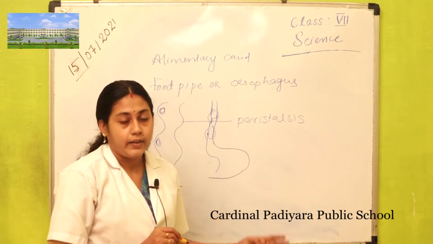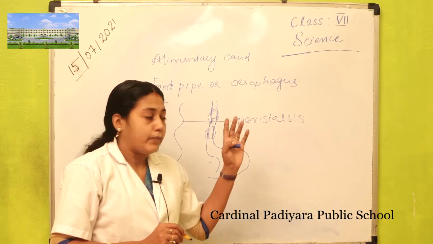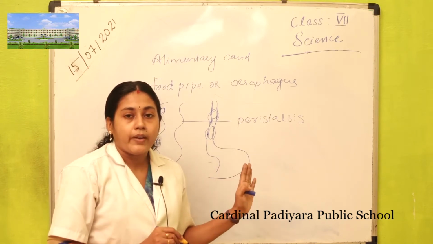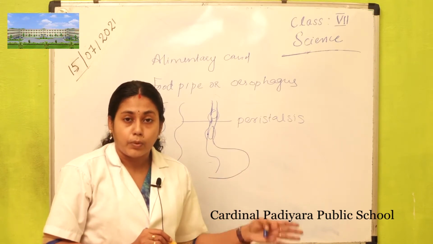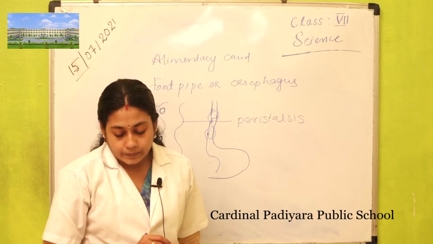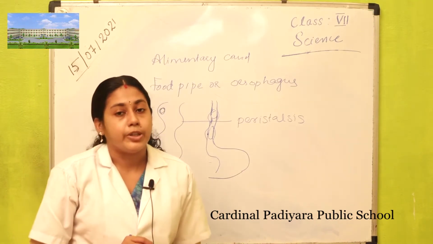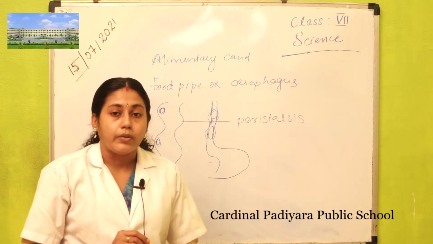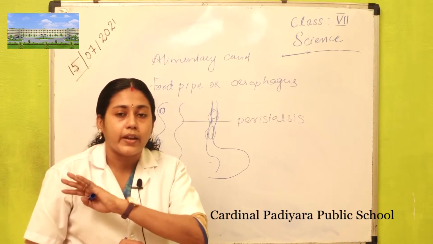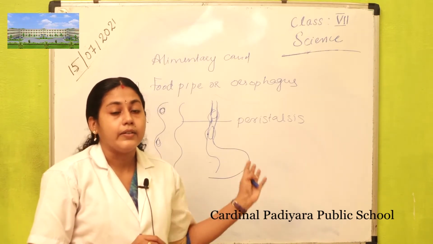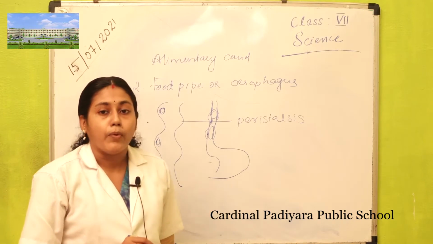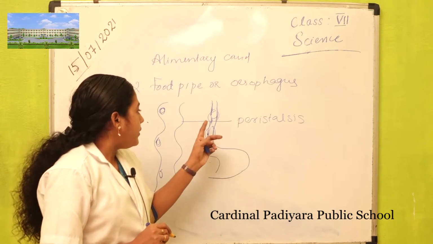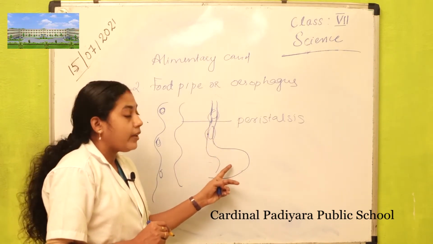This movement continues throughout the alimentary canal as the food is pushed downwards, from the food pipe to the stomach, then to the small intestine, and then to the large intestine. Thus the food is pushed down into the stomach.